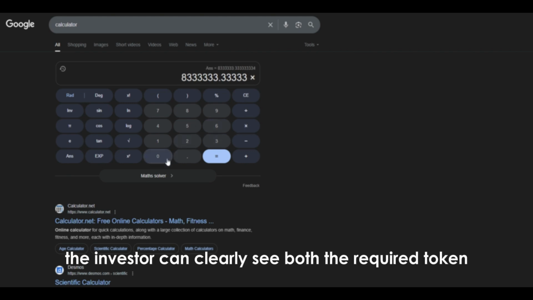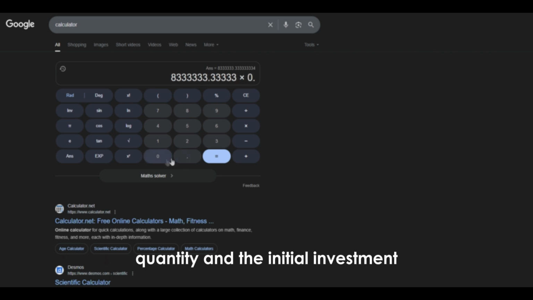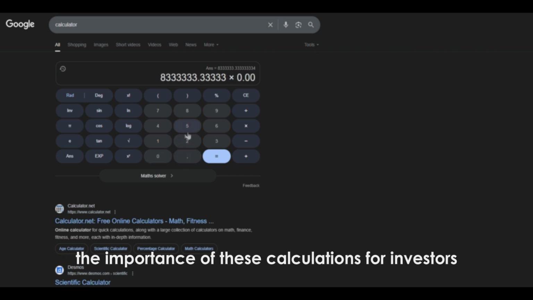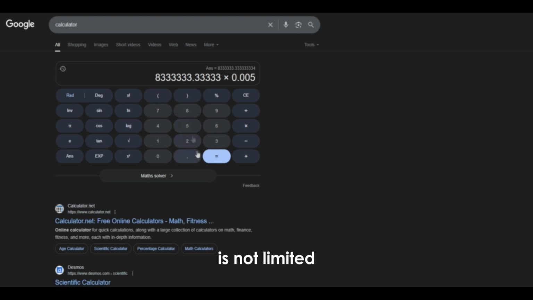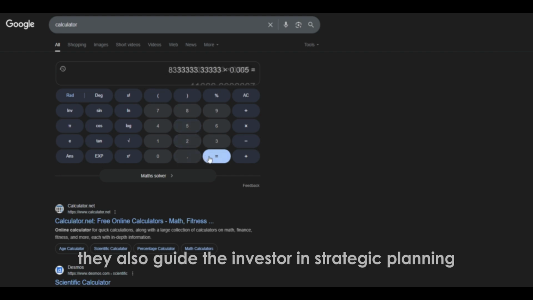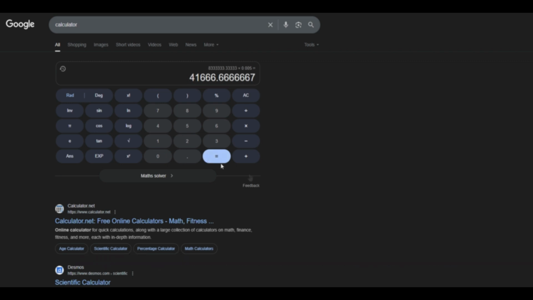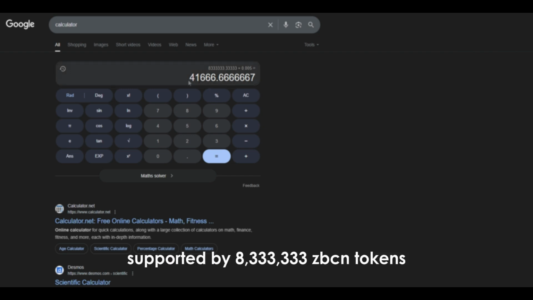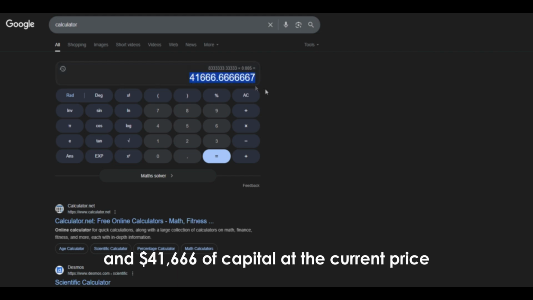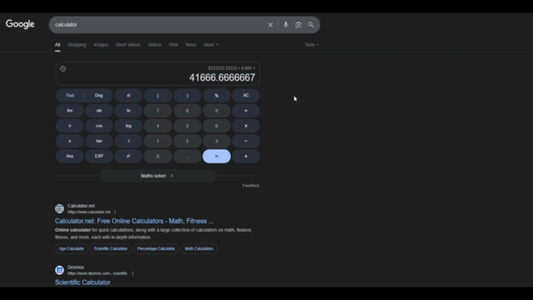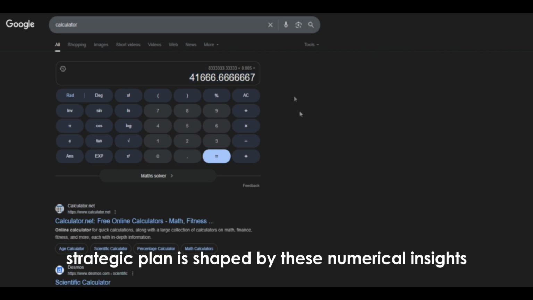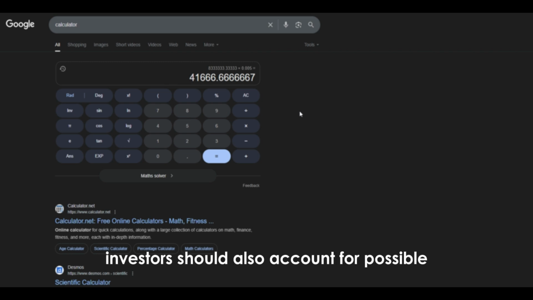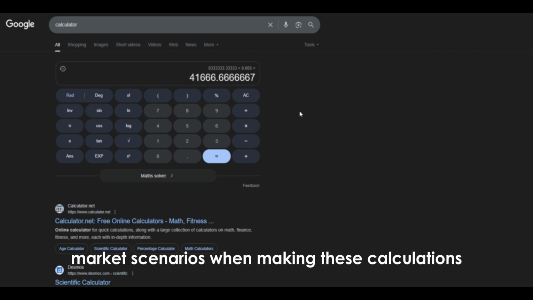This way, the investor can clearly see both the required token quantity and the initial investment. The importance of these calculations for investors is not limited to producing numerical values. They also guide the investor in strategic planning, risk management, and achieving long-term goals based on market conditions. While the targeted $1 million is mathematically supported by 8,333,333 Zbcn tokens and $41,666 of capital at the current price, the investor's strategic plan is shaped by these numerical insights. Investors should also account for possible market scenarios when making these calculations.